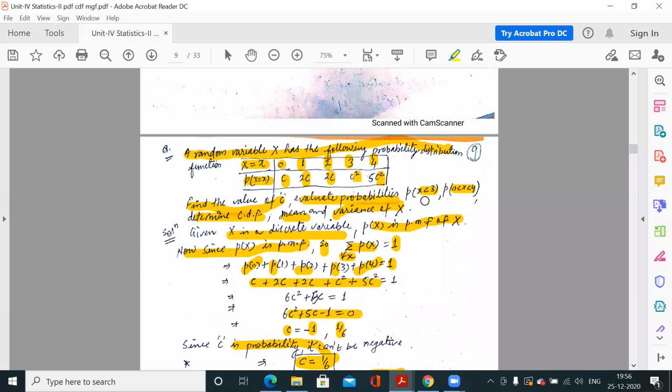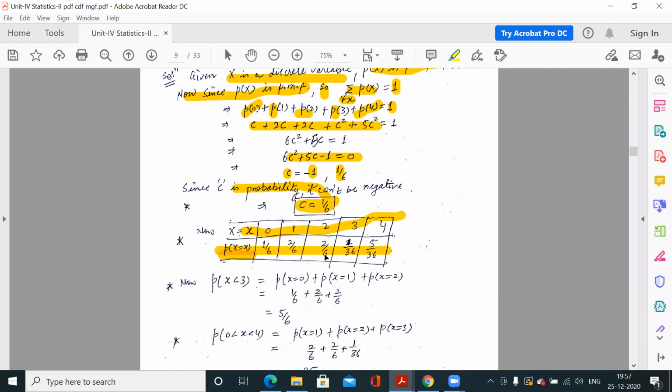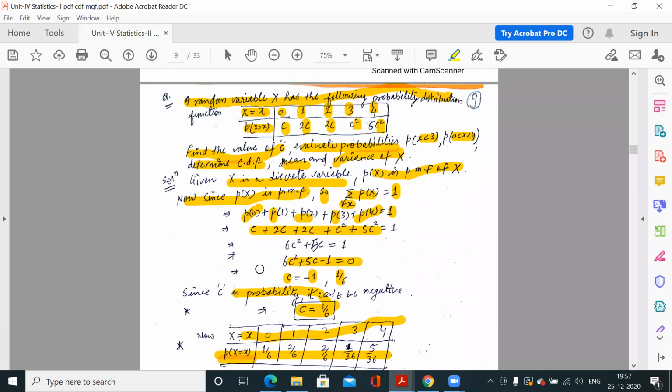Now evaluate the probability of X when X is less than 3. So X can be 0 or 1 or 2, because X is less than 3. These are either-or cases, and in the or case we add all the probabilities.